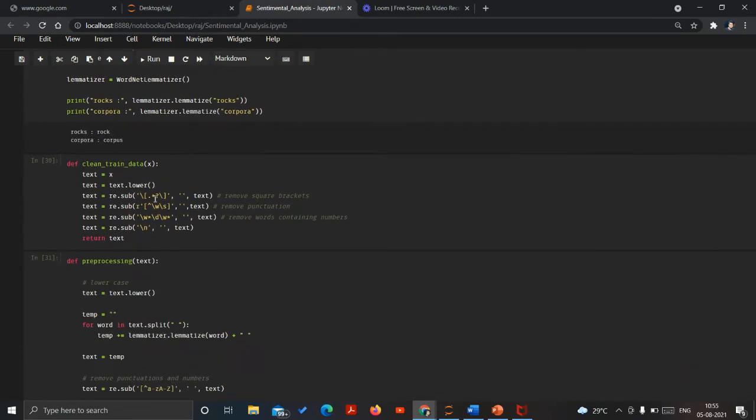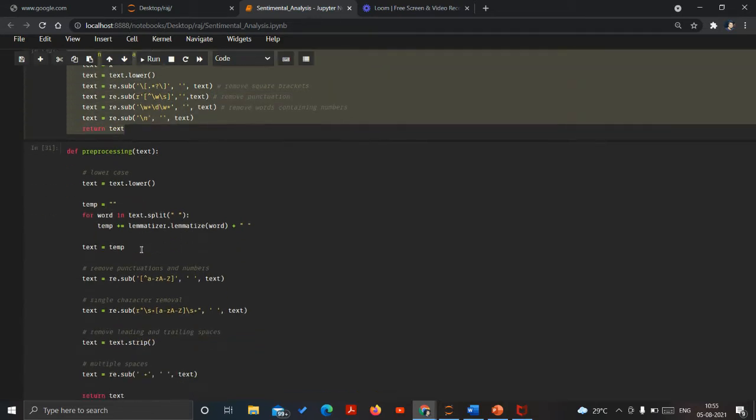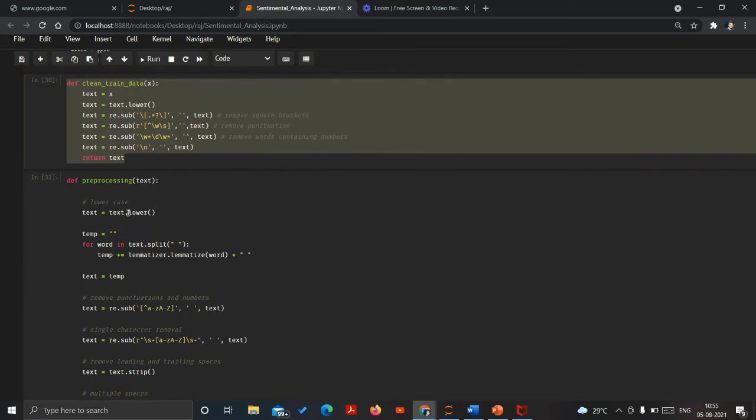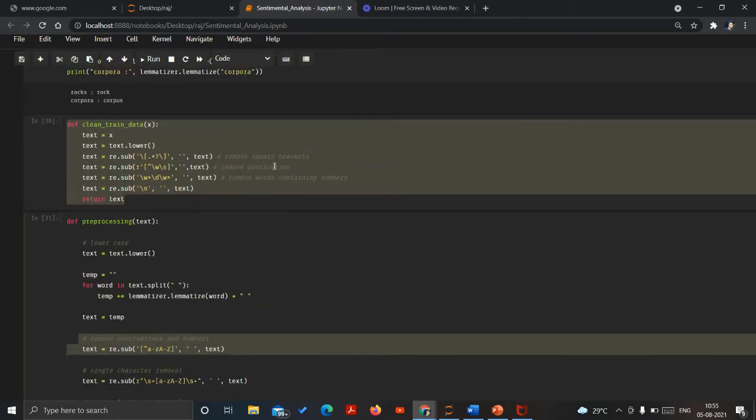Also, the next important step is to clean the train data set. So here it involves conversion into lowercase. So this was just for test purposes. Now the main thing is over here: text dot lowercase conversion. Then there is the lemmatization as discussed. Then there is removing the punctuations and the numbers.